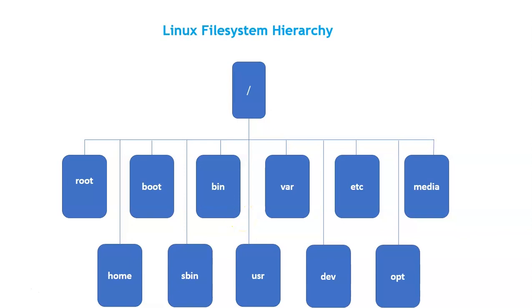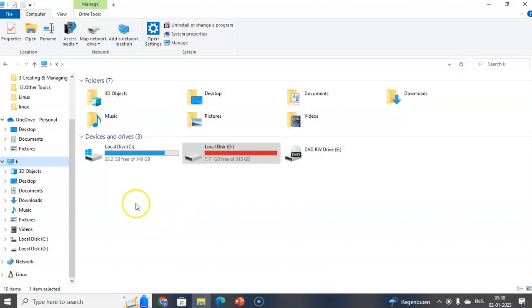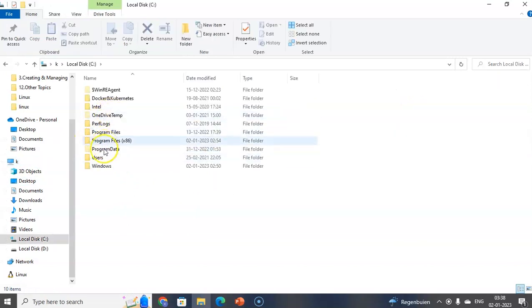Before discussing this, let's take an example of the Windows operating system. Whenever we install Windows, we can see the C drive. In the C drive, we can see some directory structure. Let me see the C directory structure on my laptop. This is my laptop, and inside this I can see two drives. If I go to the C drive, inside this we can see some directory structure like program files x86, users, Windows. These are the default directory structures that get created whenever we install the Windows operating system.